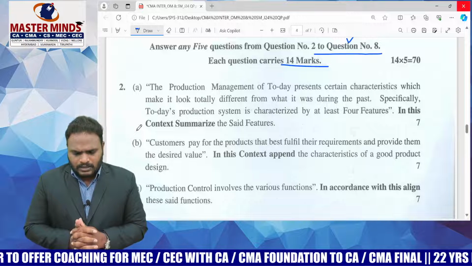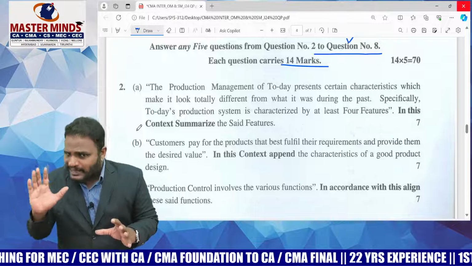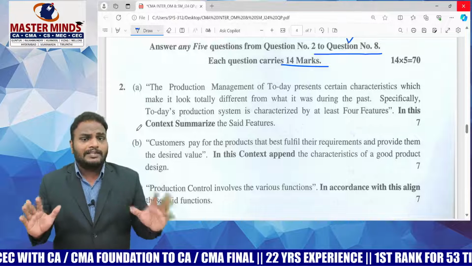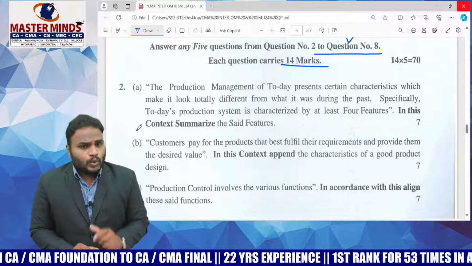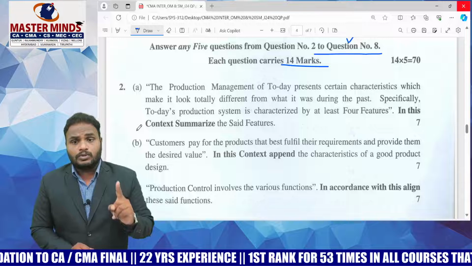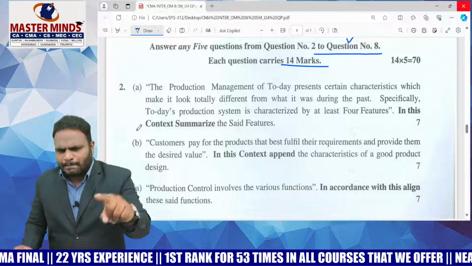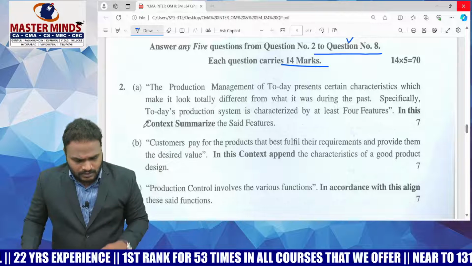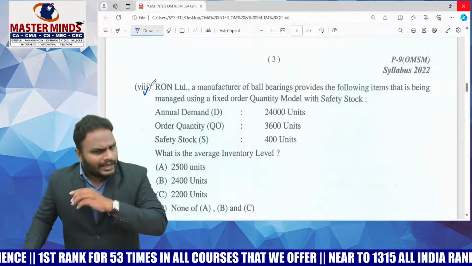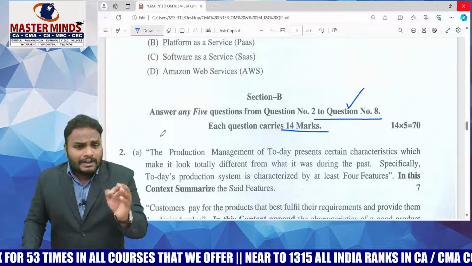Sir, I'm frequently telling that in OM, the same amount of importance given to practicals should also be given to theory. Please remember that. 2A, 2B, 2C, all these 3 sections are direct theory questions, 21 marks. Plus MCQs are also theory questions only, except 2 MCQs which are practical in nature. That is the productivity calculation and the free float calculation. Except these 2 MCQs, all other MCQs are covered from theory.